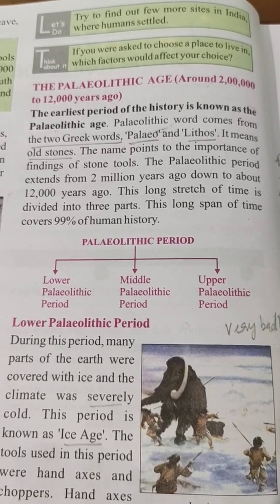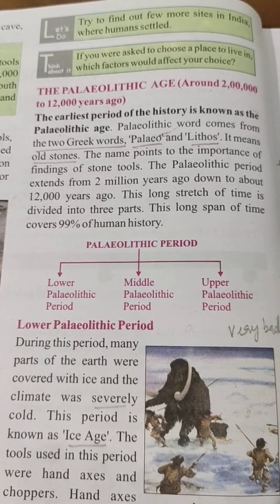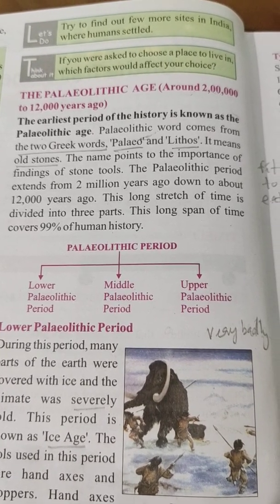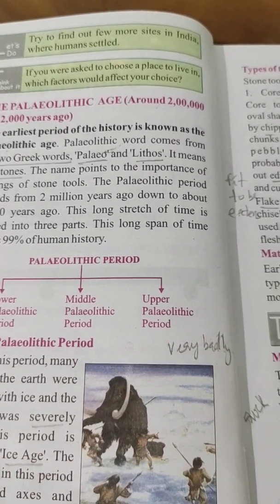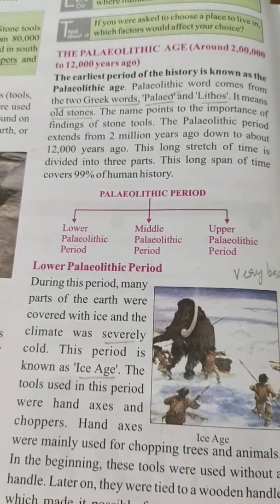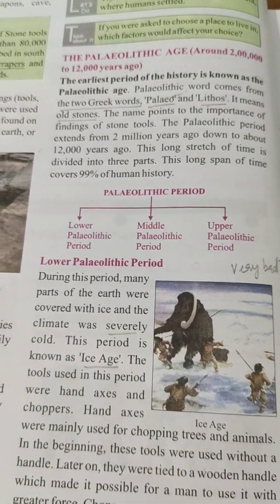Children, see, the Paleolithic period is divided into three parts. First one is Lower Paleolithic period. Second is Middle Paleolithic period. Third one is Upper Paleolithic period. First of all, we'll see what is Lower Paleolithic period.